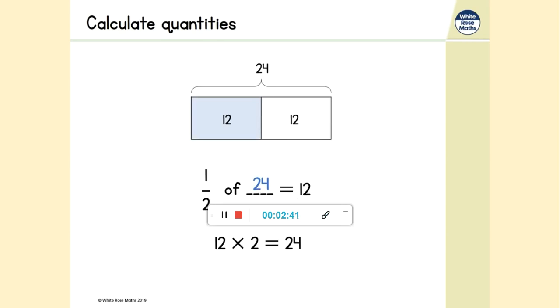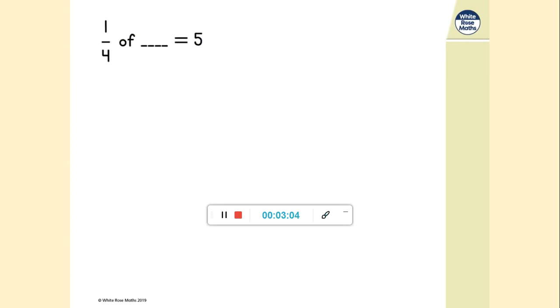And once you've got the answer to this type of question, you can read it back to yourself. And hopefully we know that half of 24 is 12. So in this case, we can just read it and see that it's correct. In other cases, you can check. You can do the calculation like we did yesterday to check that you've got the correct missing number. Half of 24 is equal to 12. Yes, that is correct. Let's have a look at another.